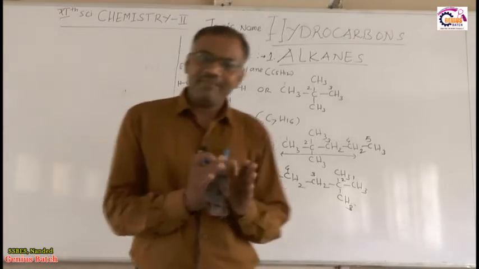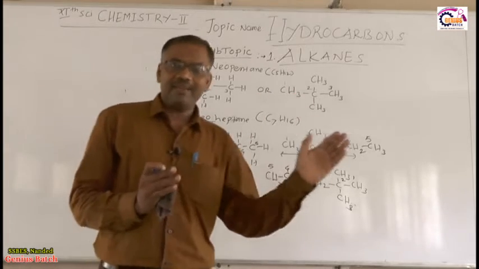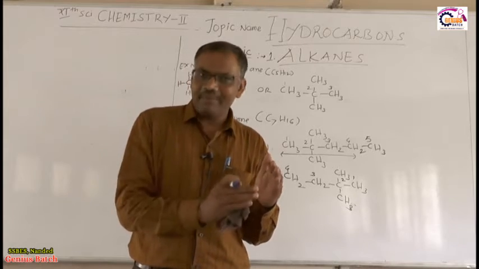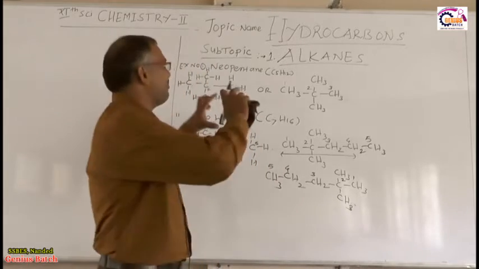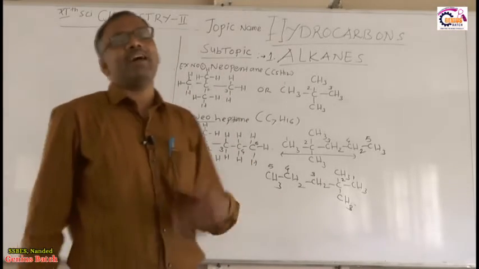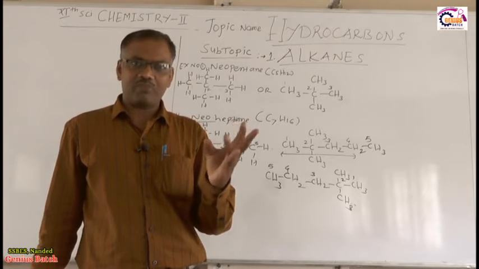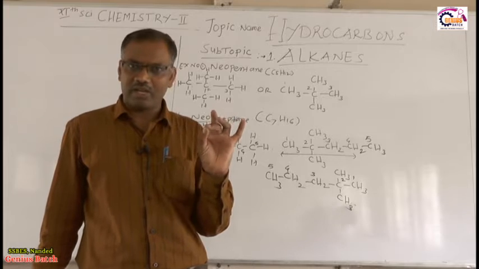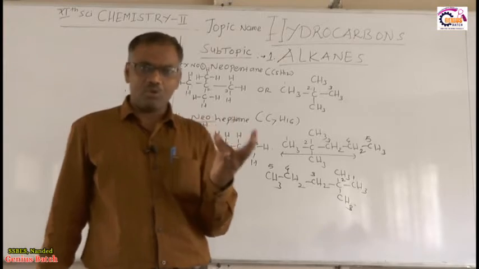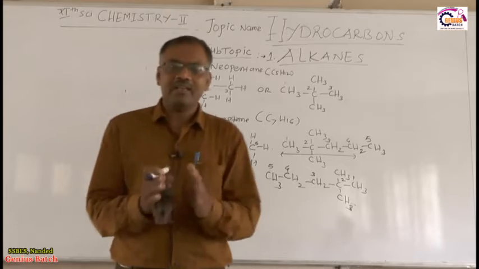So now again you prepare a chart, that is, name of the alkane, structure of their isoalkane example and neoalkane example. So you write all the examples of neoalkane and isoalkane. That is from isobutane, isopentane, isohexane, isoheptane, isooctane, isononane, isodecane. Similarly, neopentane, neohexane, neoheptane, neooctane, neononane, neodecane. So all these examples you have to write in the notebook.